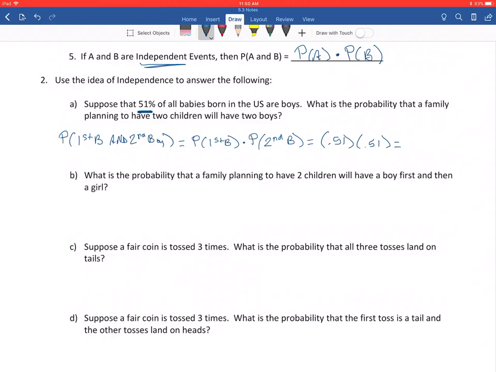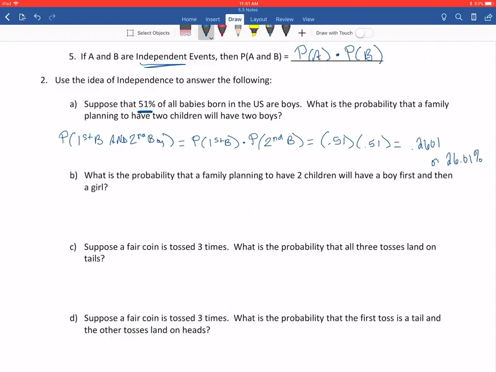51% times 51% comes out as 0.2601 or about 26.01%. So there's about a 26% chance right now that a couple who's having 2 children would have 2 boys.